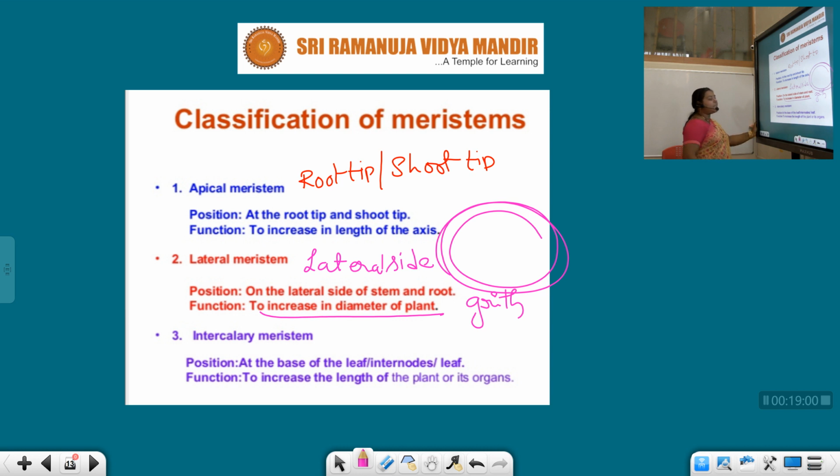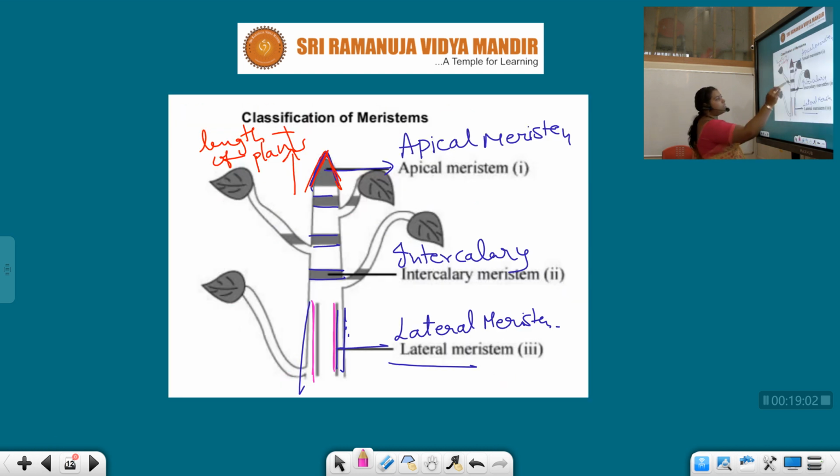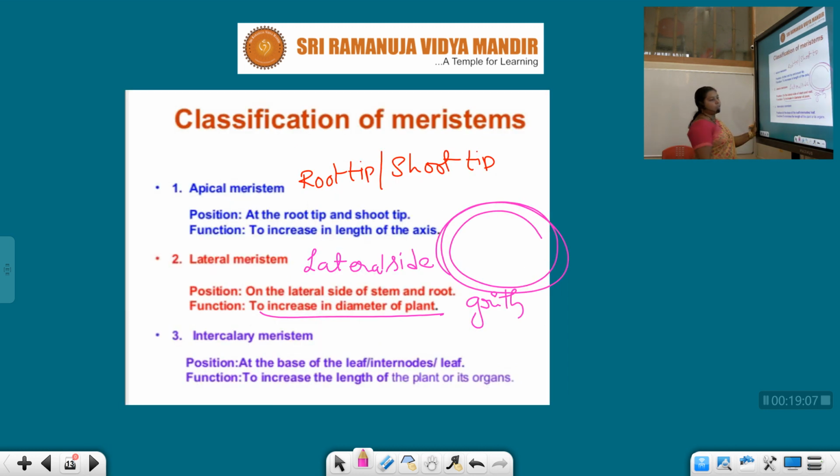Next, intercalary meristems. You just see the location of intercalary meristems at the base of leaf or internodes. Generally this meristem is present in the space between two nodes, which is called internode, and it helps in the increase of length of the plant and its organ.